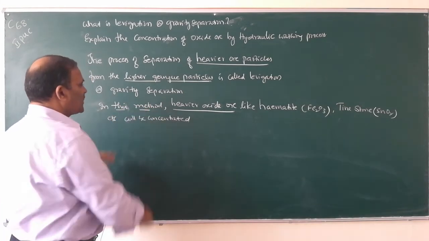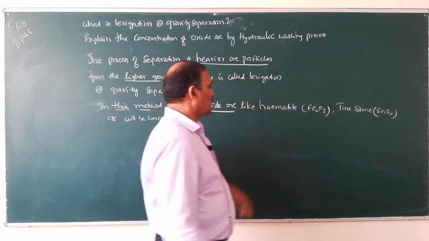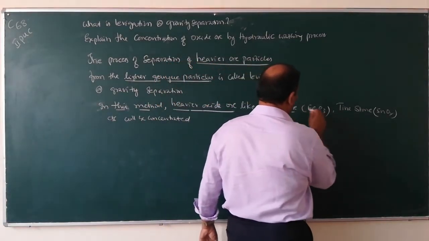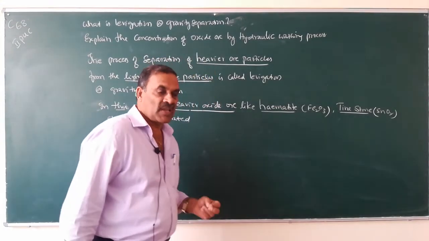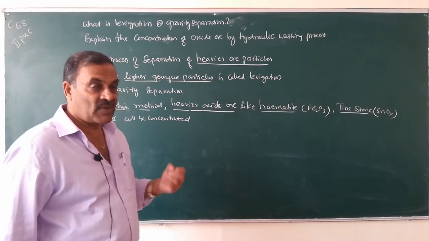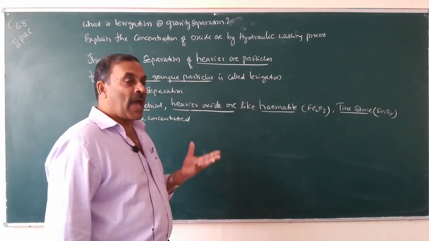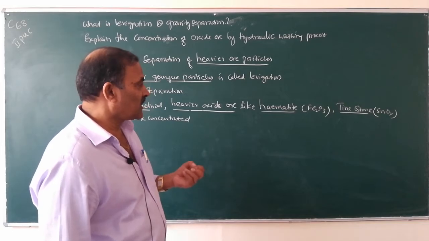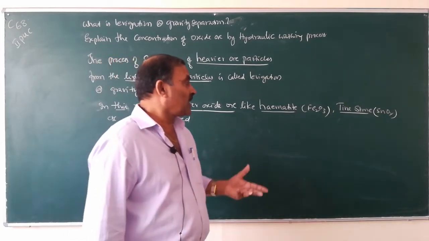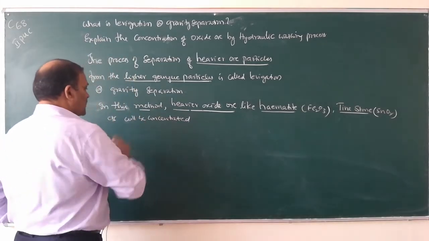By levitation method, heavier oxide ores like hematite and tin stone can be concentrated. These are heavier ore particles, they are separated from the lighter gangue particles.